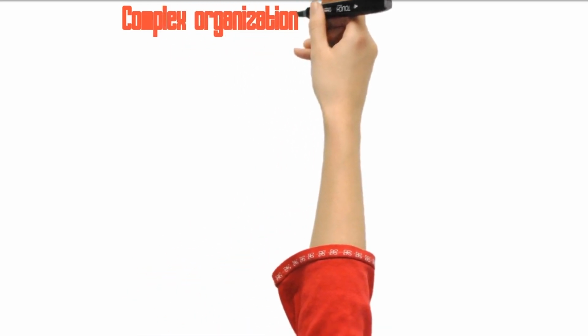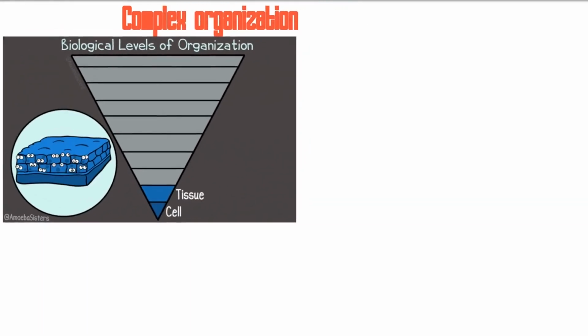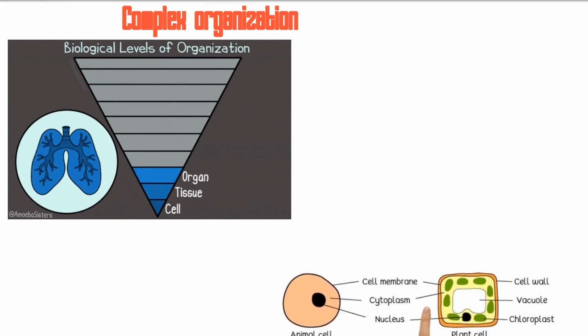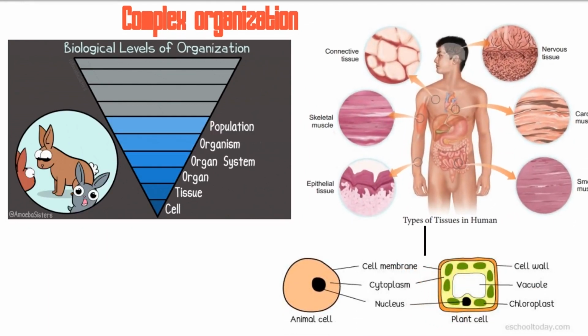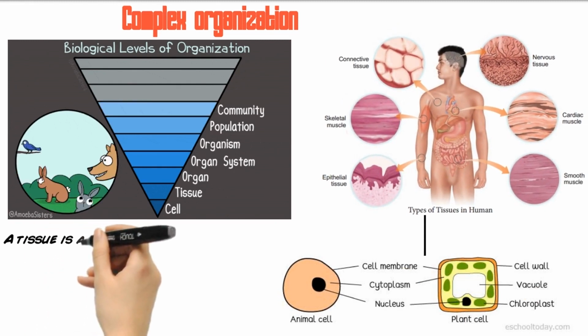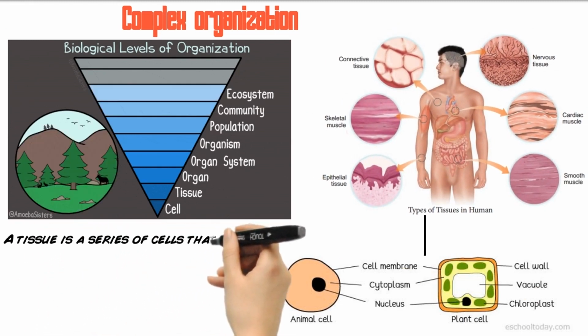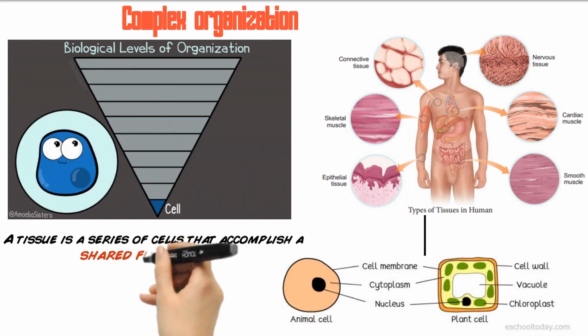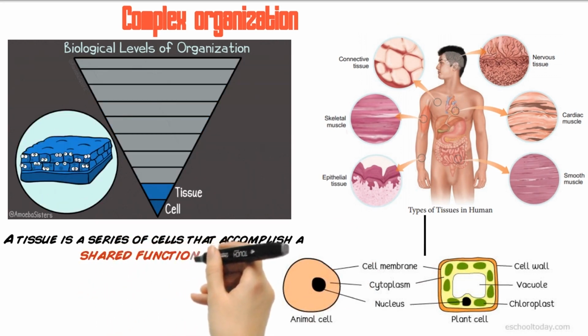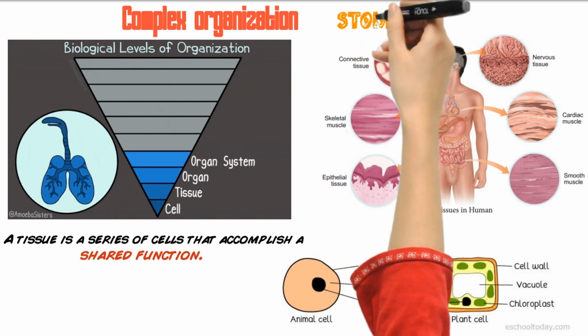Complex organization. Living things have a level of complexity and organization not found in lifeless objects. At its most fundamental level, a living thing is composed of one or more cells. These units, generally too small to be seen with the naked eye, are organized into tissues. A tissue is a series of cells that accomplish a shared function.